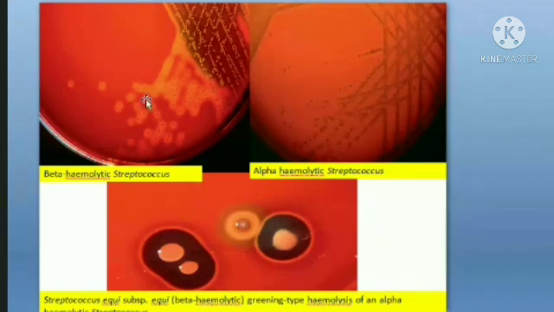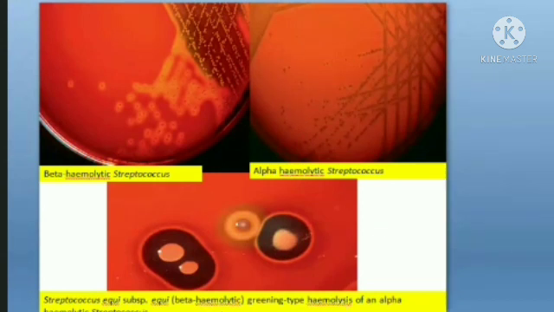This is how you remember it: beta hemolysis in streptococcus produces a clear zone of hemolysis, whereas alpha hemolytic streptococcus produces very vague or faint hemolysis.